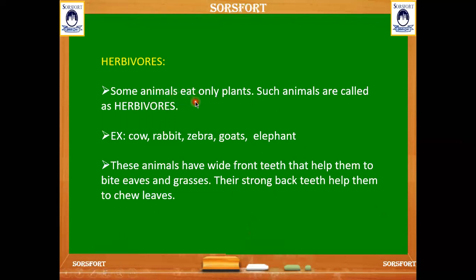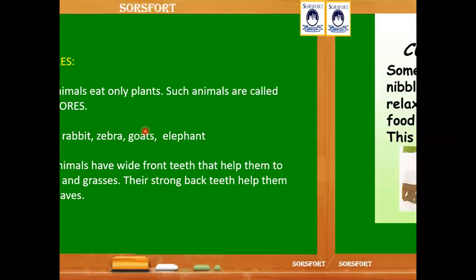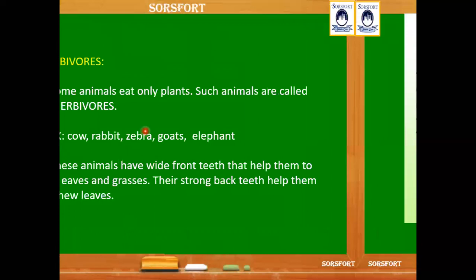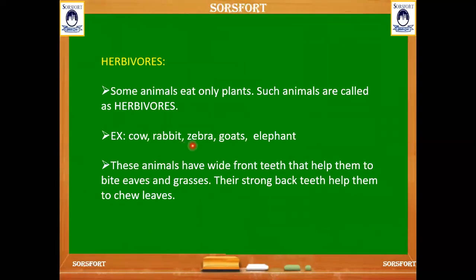Some animals eat only plants. So the plant eating animals are called herbivores. And here are the examples, like cow, rabbit, zebra, goats, and elephant. These are all plant eating animals.